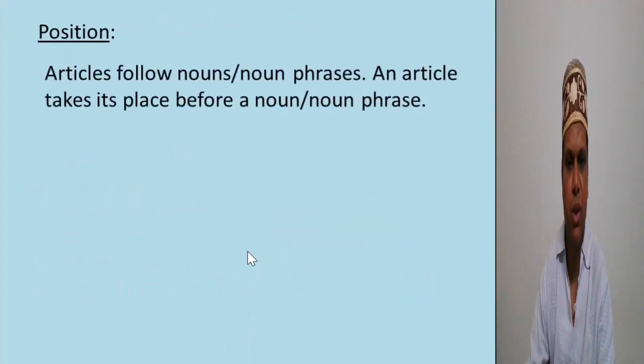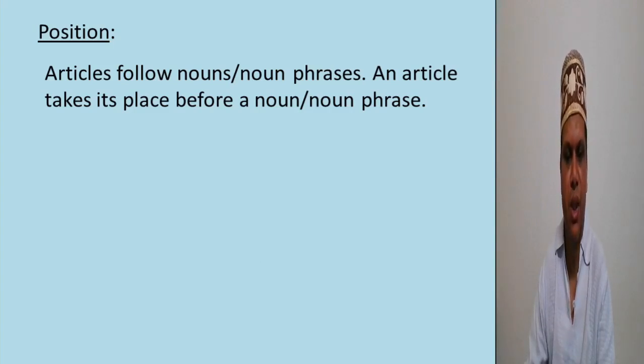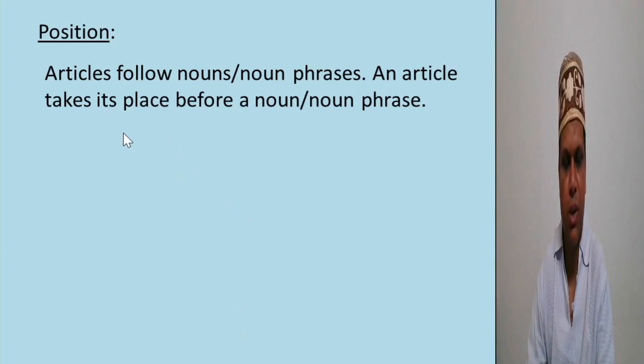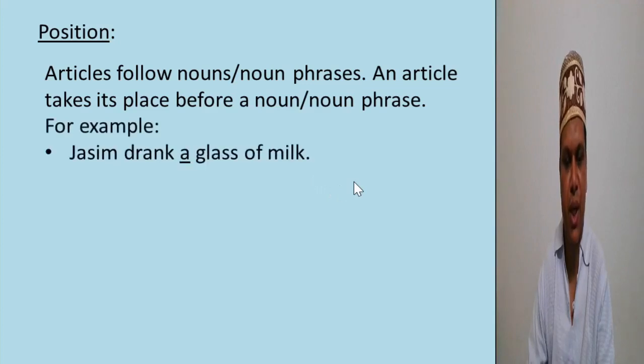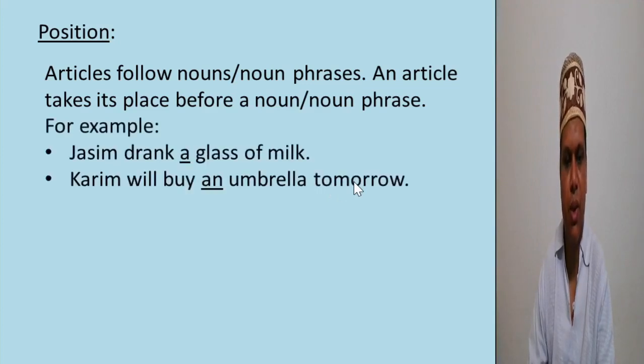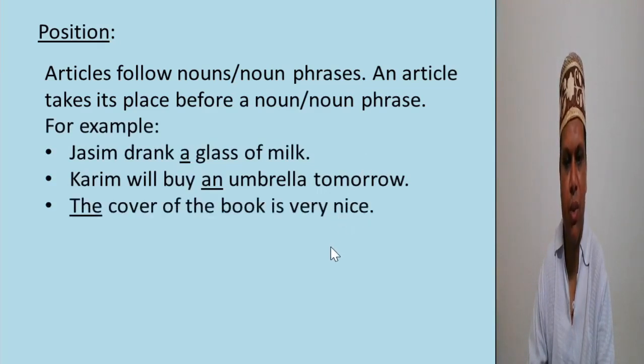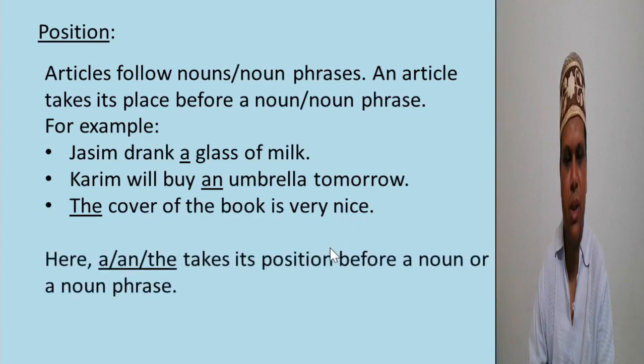Position. So where does an article take its place in a sentence? Article precedes nouns or noun phrases. An article takes its place before a noun or noun phrase. For example, Joshim drank a glass of milk. Karim will buy an umbrella tomorrow. The cover of the book is very nice.